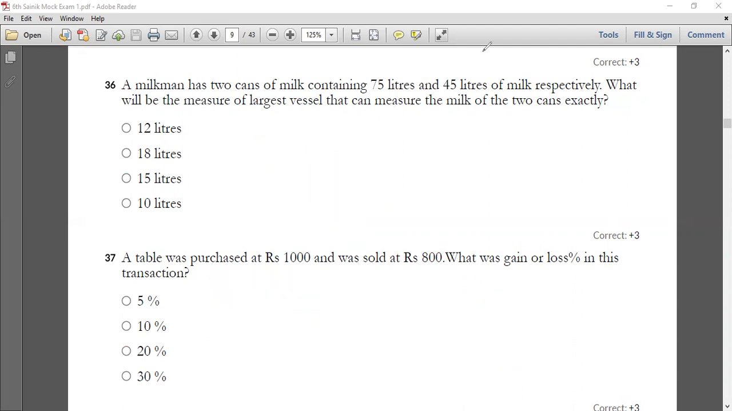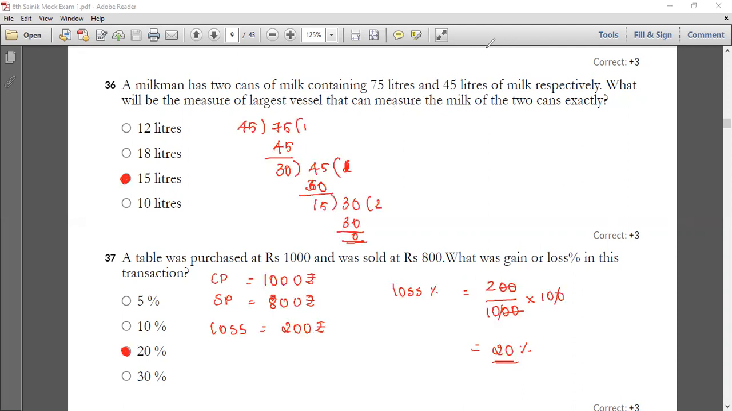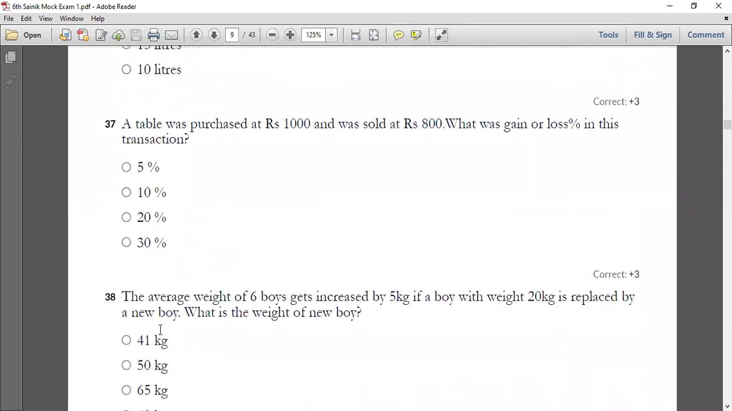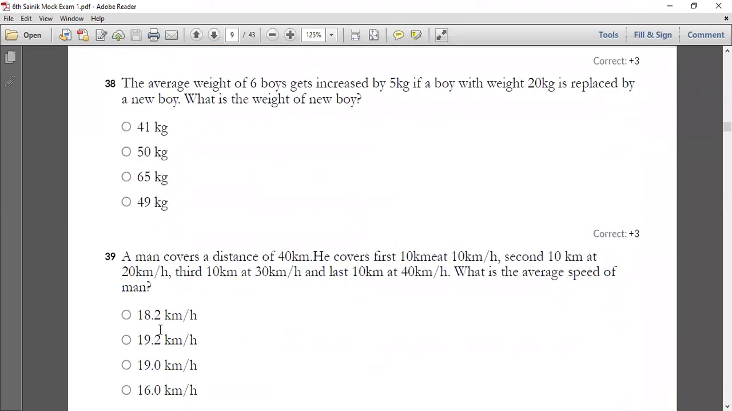Okay, so now students, hope you all got how to do this. Let me go on with your 38th question. So all of you can have a look into your question number 38. Look into the question. The average weight of the 6 boys has been increased by 5 kg, and the weight of 20 kg has been replaced by the weight of a new boy, and you have to find what is the weight of the new boy.